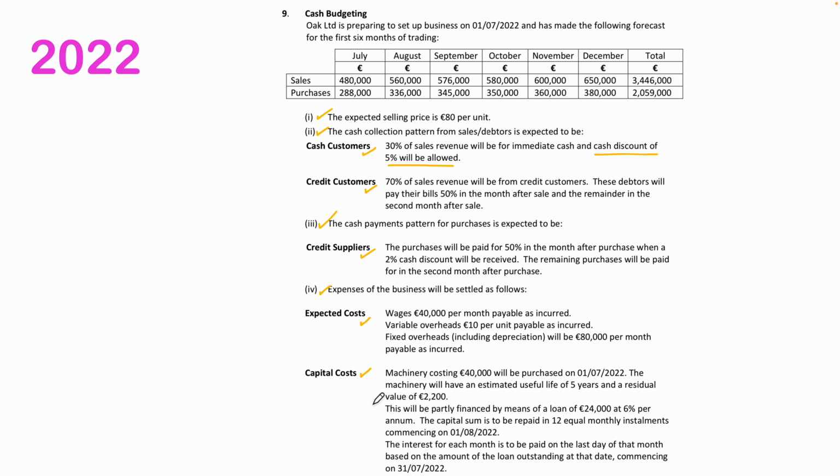With regards to capital costs, machinery costing 40,000 will be purchased on the 1st of the 7th, 2022. The machinery will have an estimated useful life of 5 years and a residual value of 2,200. This will be partly financed by means of a loan of 24,000 at 6% per annum. The capital sum is to be repaid in 12 equal monthly instalments commencing on the 1st of the 8th, 2022. The interest for each month is to be paid on the last day of that month based on the amount of the loan outstanding at that date, commencing on 31st of the 7th, 2022.